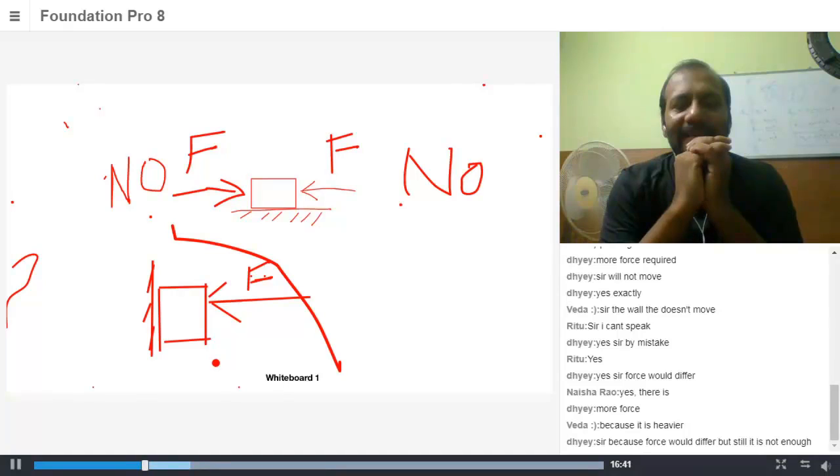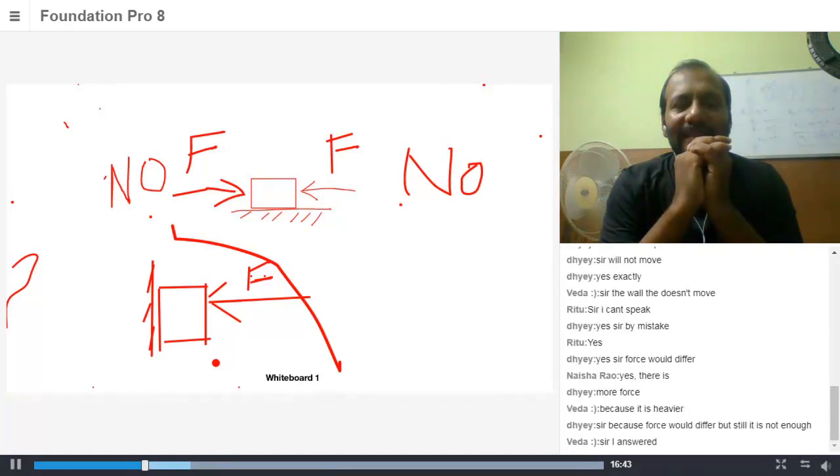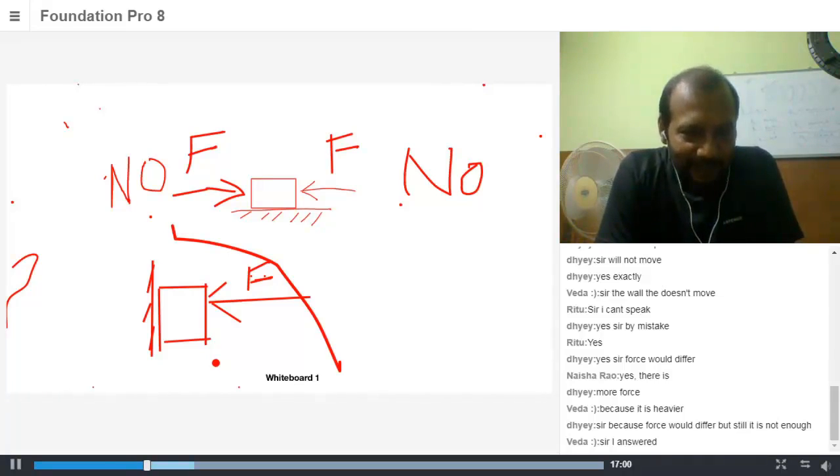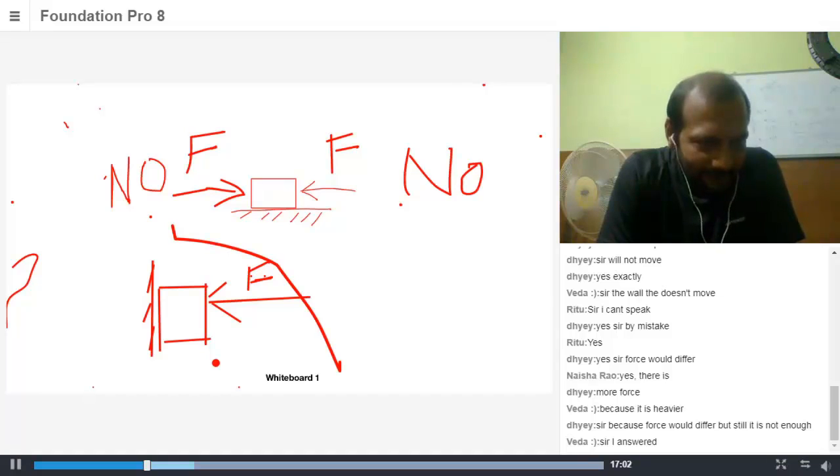I think I agree that the force that we're applying is comparatively lesser than the force applied by the wall. It's not enough to move the object. Okay, so it's very simple to say it's not enough to move the object. Anyone else who wants to say something?